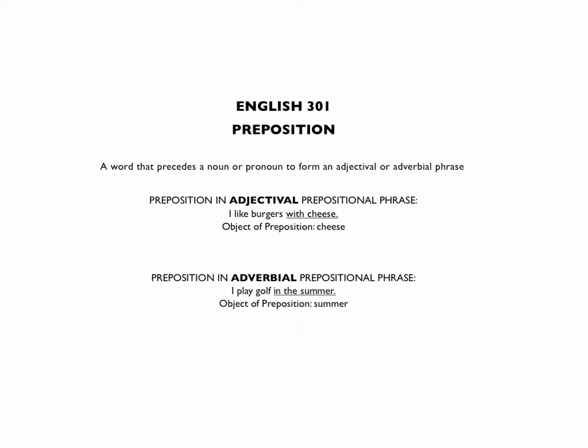So we'll talk about this in a moment, but just keep in mind that a prepositional phrase is a group of words that can act as one adjective or one adverb. You can look back to the beginning of the book to remind yourself of the definition of a phrase. A phrase is, in fact, a group of words that stays together, that forms a unit, and acts as one part of speech.